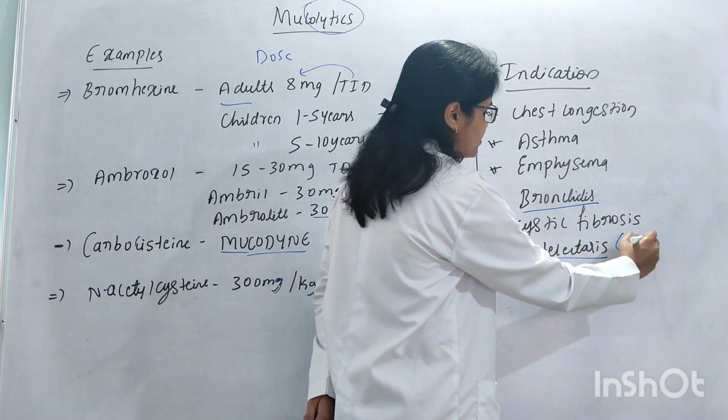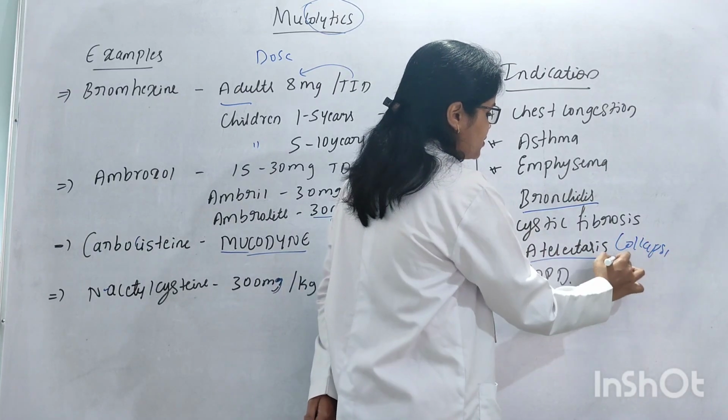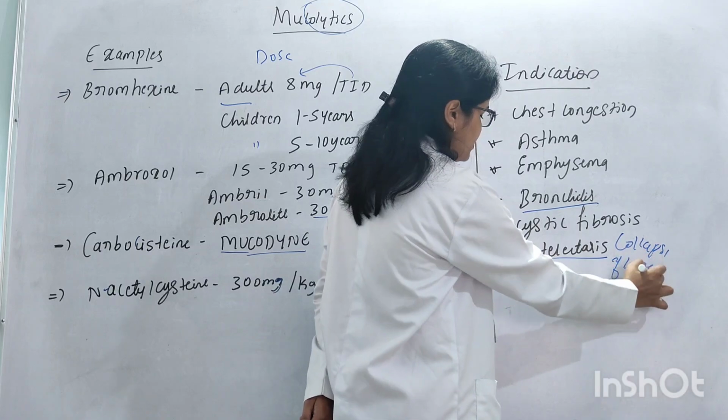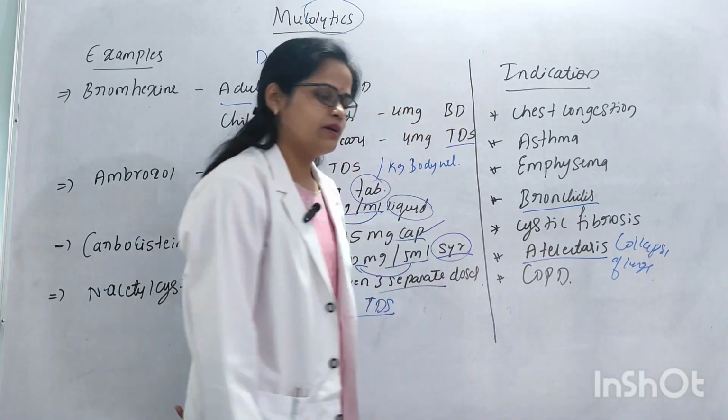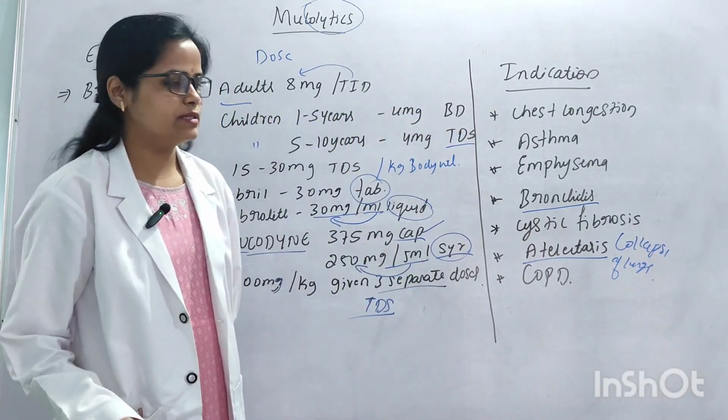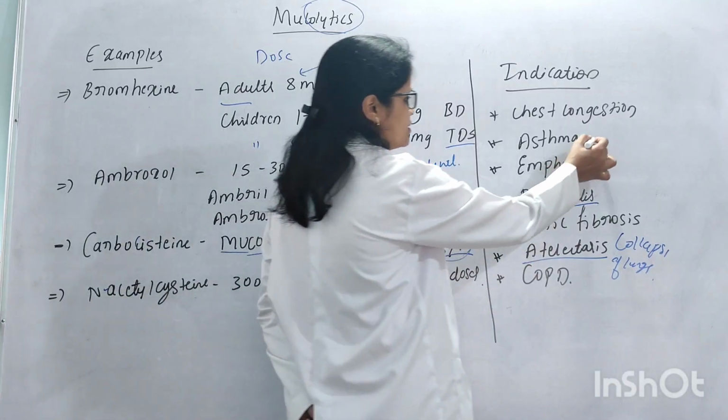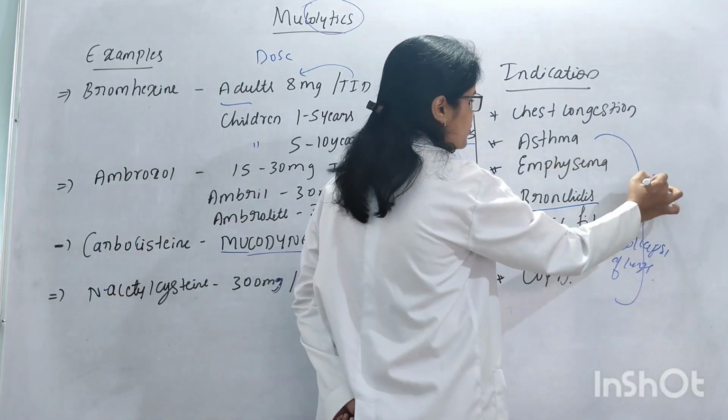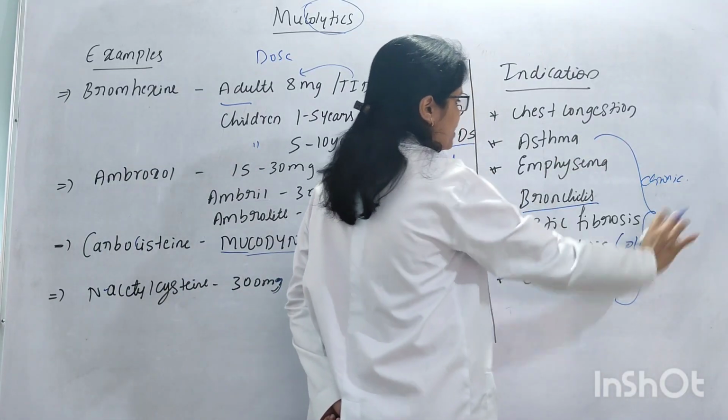Collapse of lungs. And next, COPD is chronic obstructive pulmonary disease. Means all these conditions come under the chronic diseases of the respiratory tract.